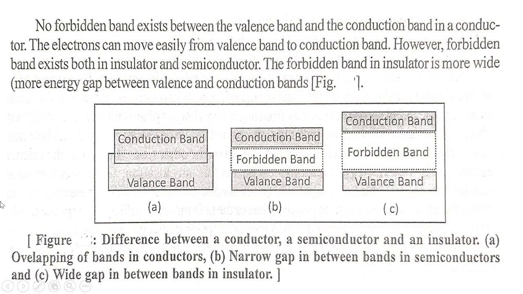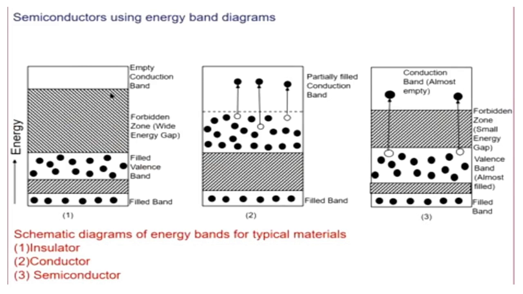Now in that figure, see the semiconductor using energy band diagrams briefly. See, in that schematic diagram of energy bands for typical materials: insulator, conductor and semiconductor.